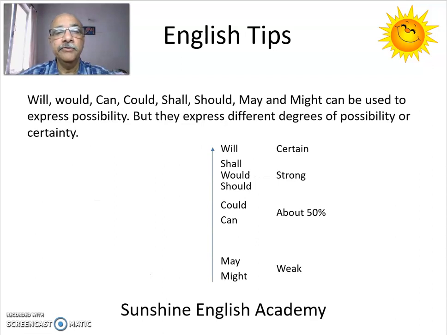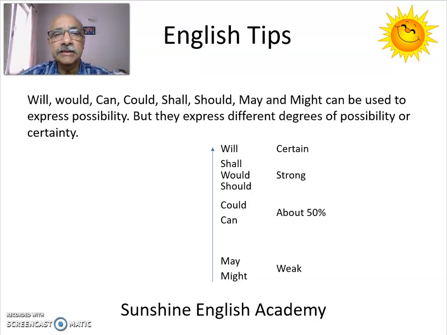The modals will, would, can, could, shall, should, may, and might can be used to express possibility, but they express different degrees or different levels of possibility. Look at the diagram below. Might and may are right at the bottom. It means they express the weakest possibility. So if you say, I might come tomorrow, it means the possibility is weak or bleak.